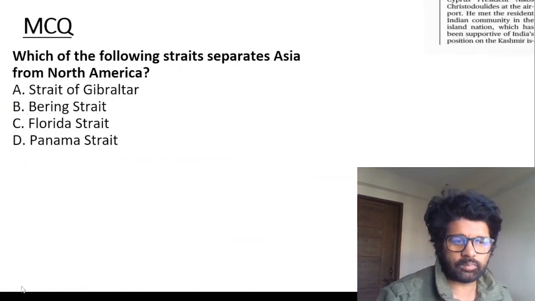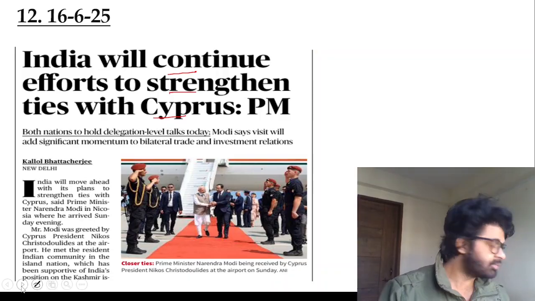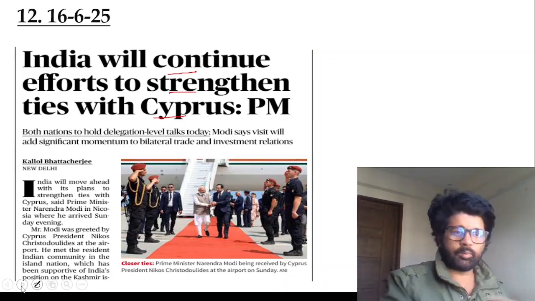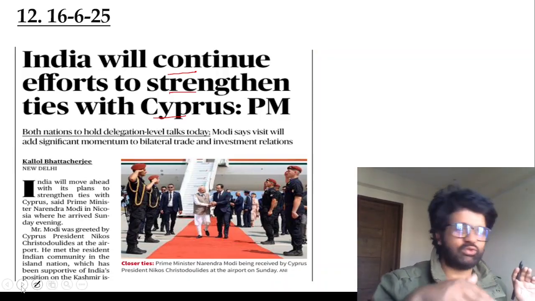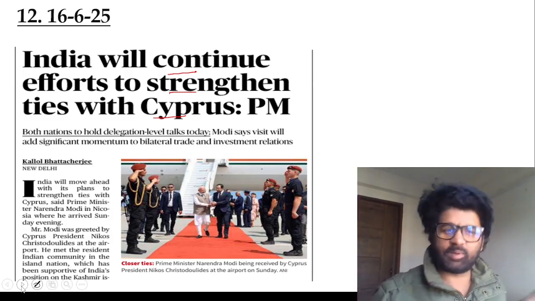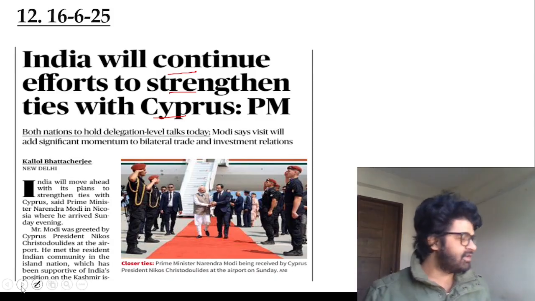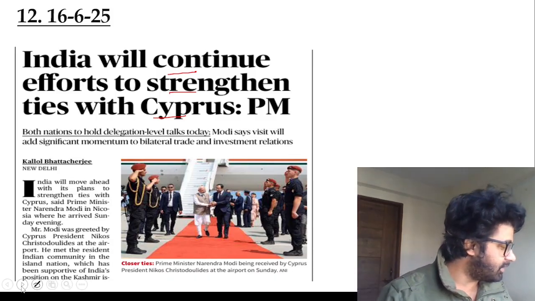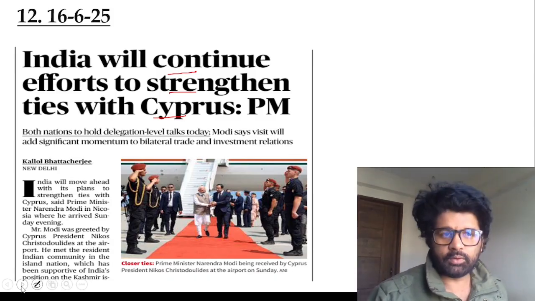Earlier, PMs used to not go to these small countries because we have created the external affairs ministry, which has to do these works. But Modi sir is like, I have to go to all countries of the world, not once but twice, thrice. No, we love Modi sir. If he's going there, there is a reason for it. You people don't know it, but you will know it soon.